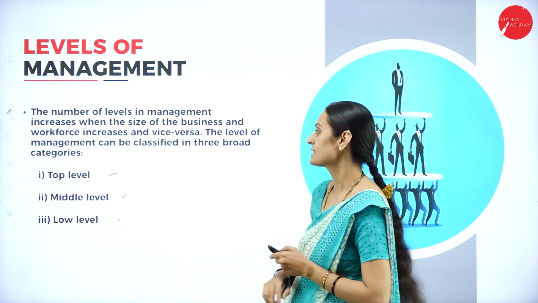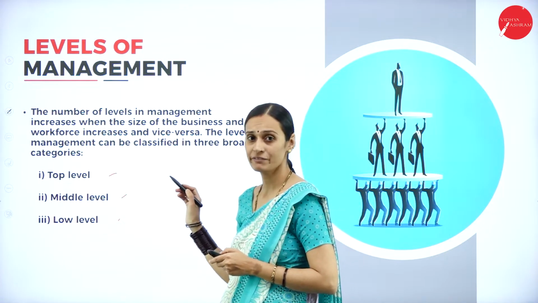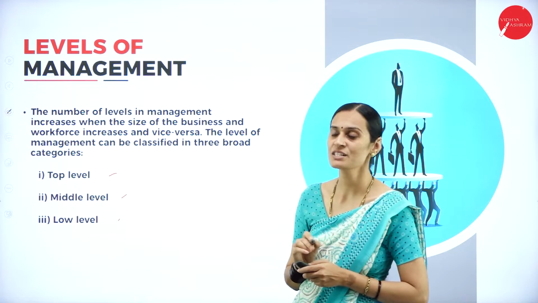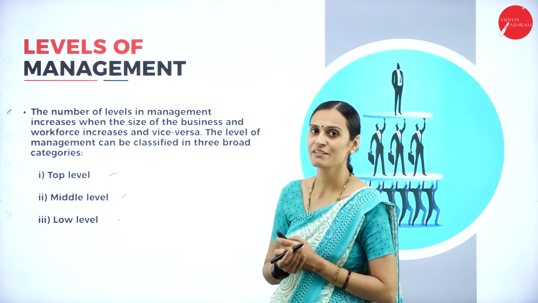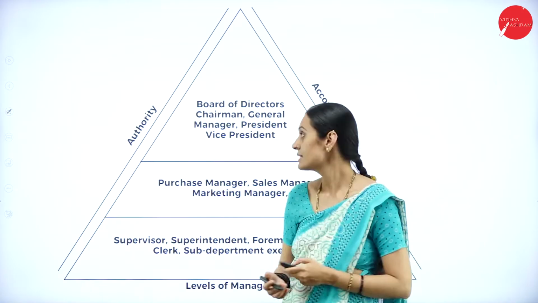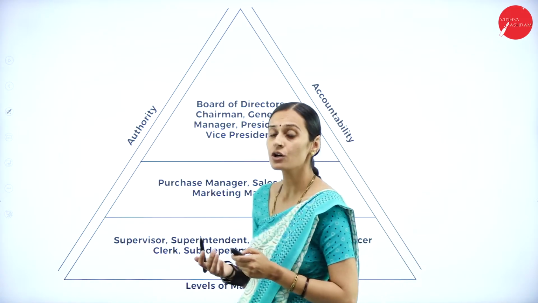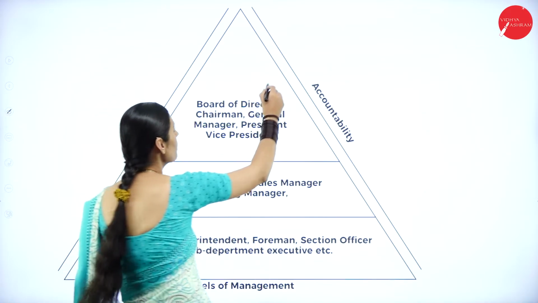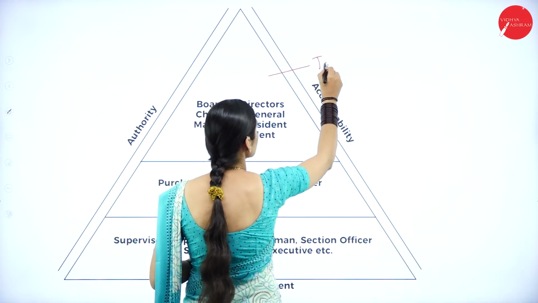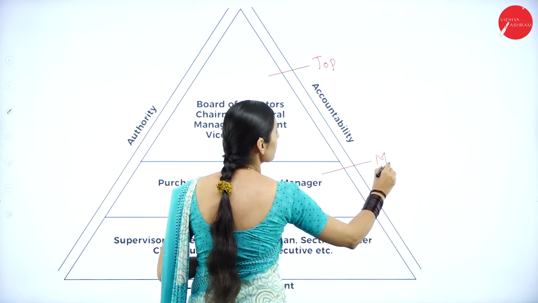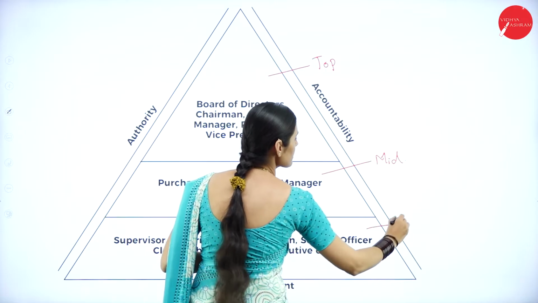The first level is top level management, the second is middle level, and the third is lower level management. Let us discuss with the diagram. See here, this is the chart of levels of management. This is the top level, this is the middle level, and this is the lower level.